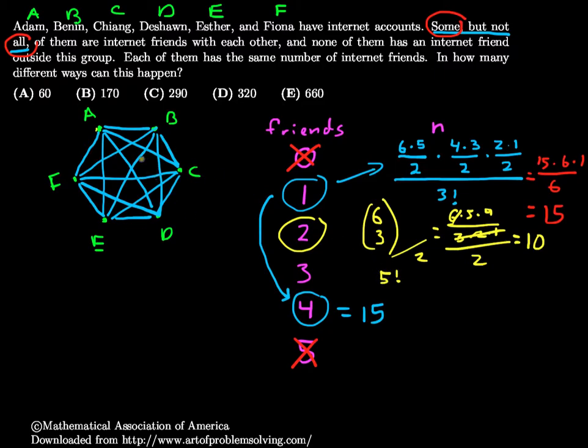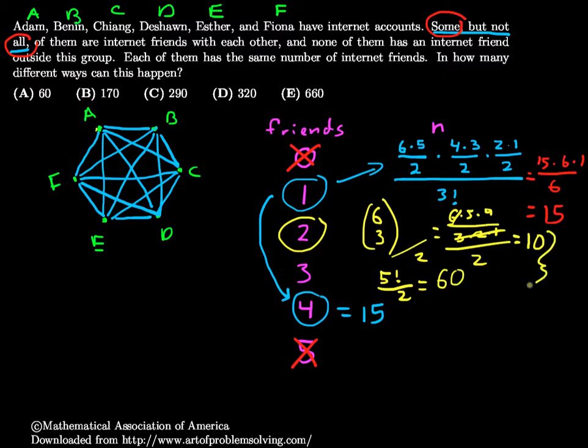If I go A, B, C, D, E, F back to A, that's the same as going A, F, E, D, C, B back to A. So I divide this by 2. 5 factorial is 120, divided by 2 is 60.